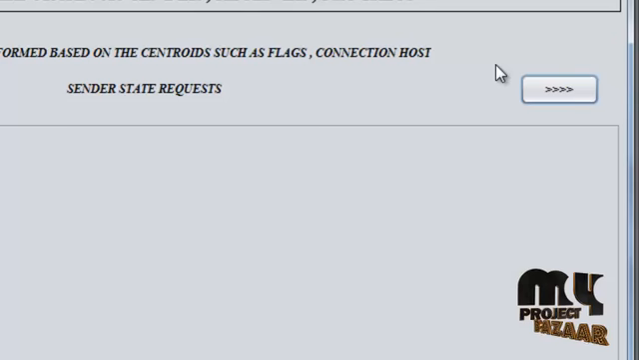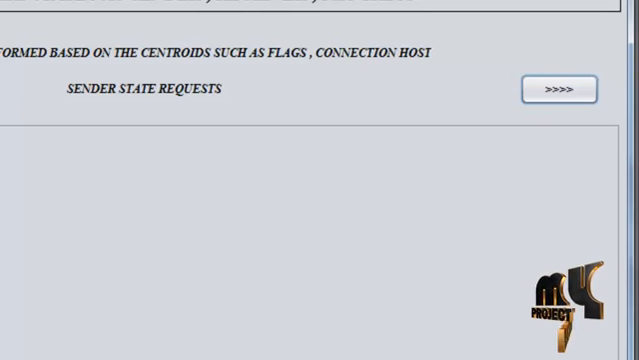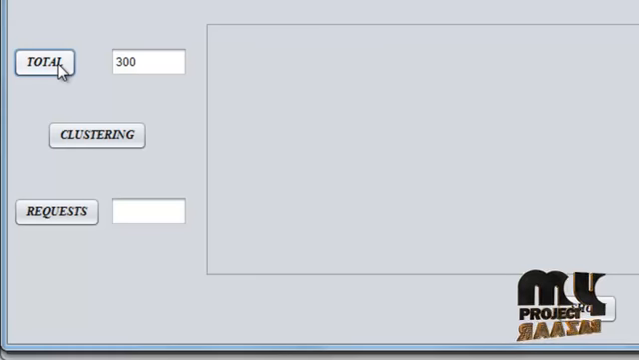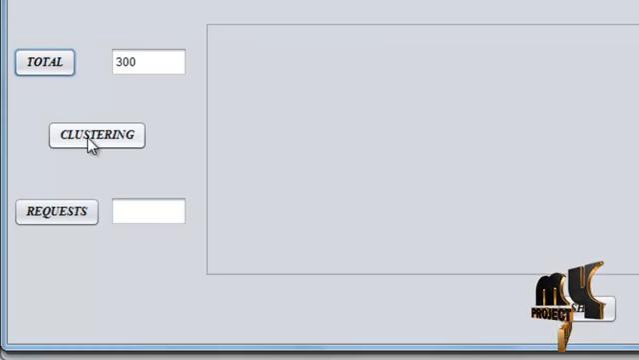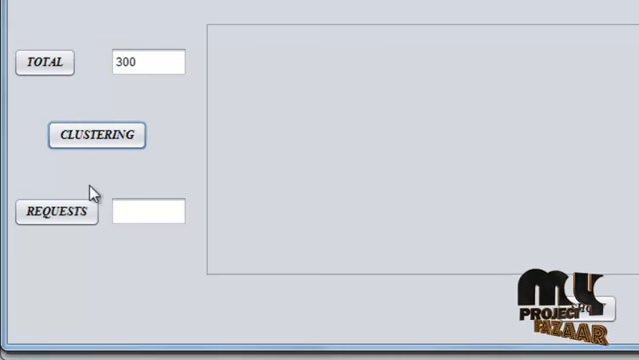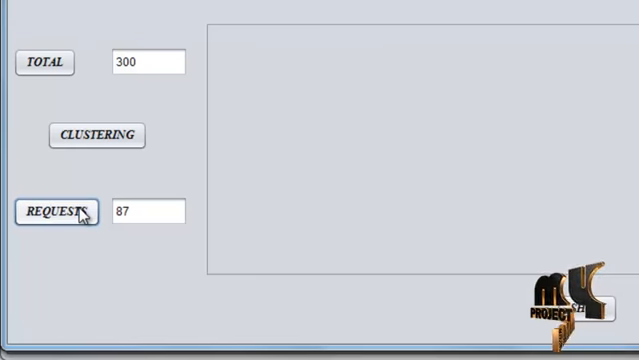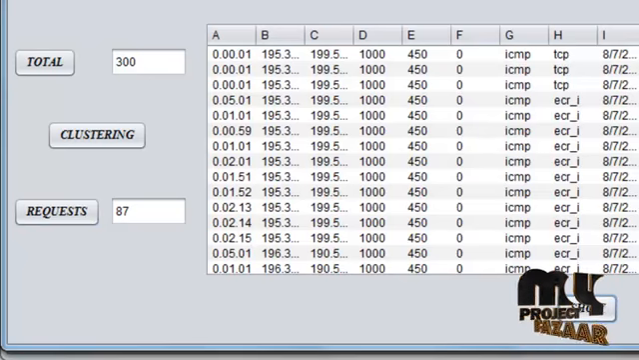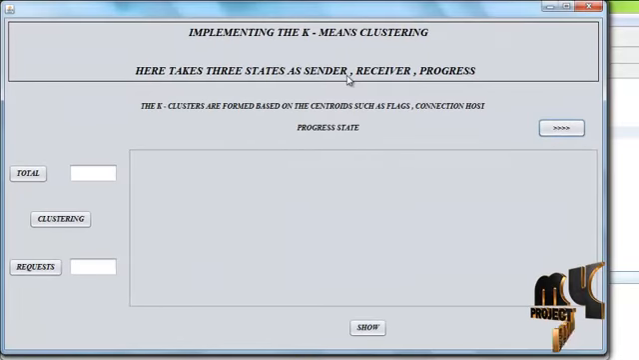Here we perform the k-means clustering. The k-means clusters are formed based on centroids such as flags and connection host. Here the total requests counted from the database are 300 requests. We perform the clustering based on the flags and connection host. Then the cluster requests are counted; it's 87 requests, and it is shown here. Then we go to the next stage, the progress state.